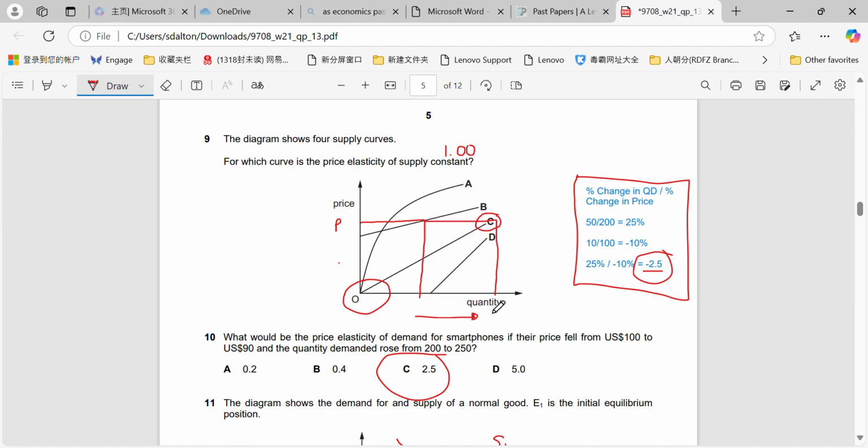So therefore, the higher the quantity for D, the smaller the percentage change would be, and that would make it more inelastic. That can be a common question as well, so just be aware. If you want to think about it this way, if you have a PES curve that starts on the vertical axis, it's likely to be more elastic than a PES curve that starts on the horizontal axis.